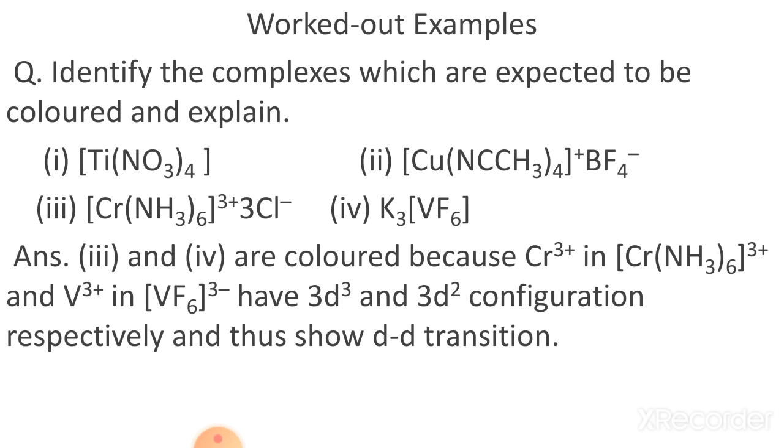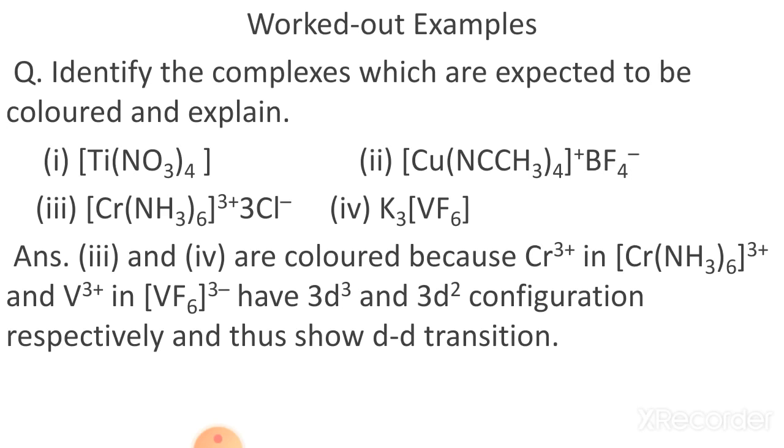So BF4 minus is a counter ion. Now here copper contains +1 charge, so that's why this contains d10 electrons. Now in the third case, [Cr(NH3)6]3+ and 3 Cl minus. Now the chromium contains +3 charge. In this condition the chromium contains 3d3 electrons, that is 3 electrons in 3d orbitals.